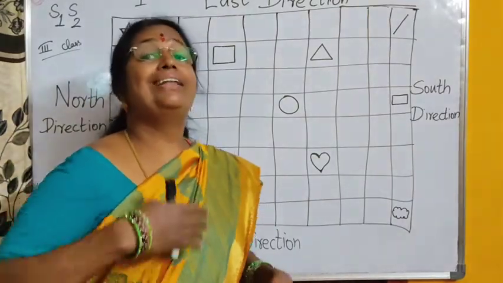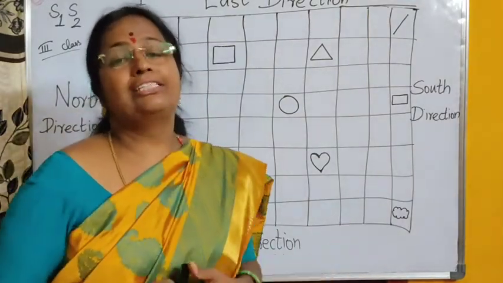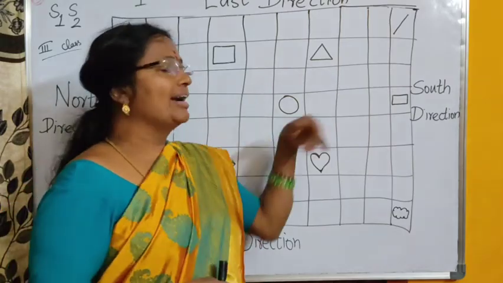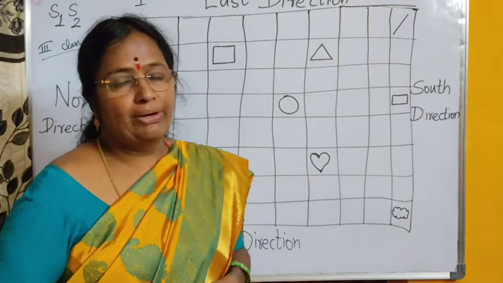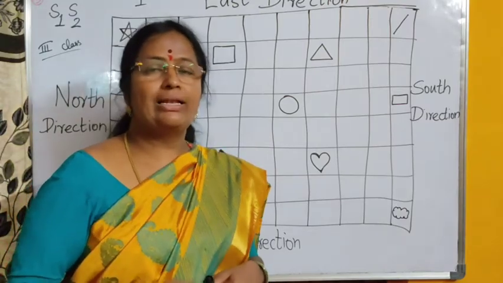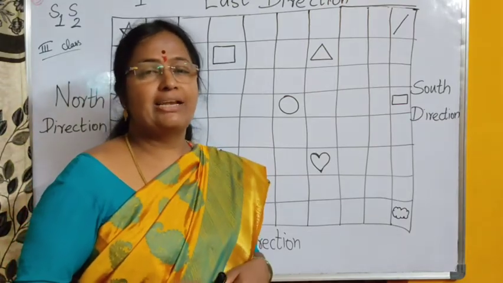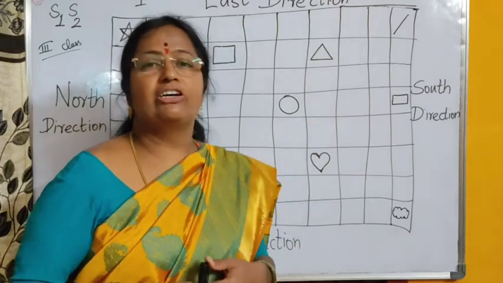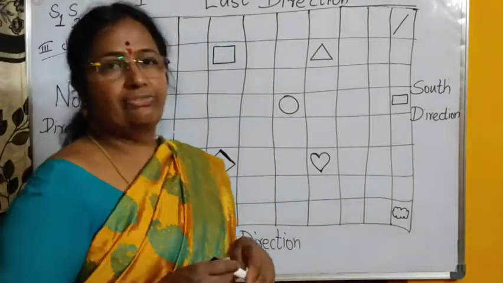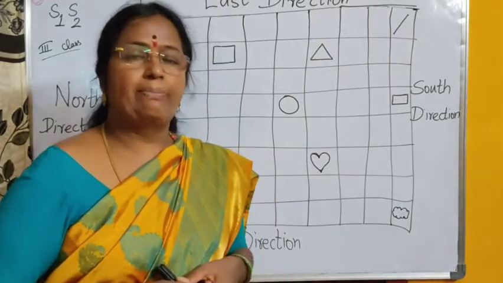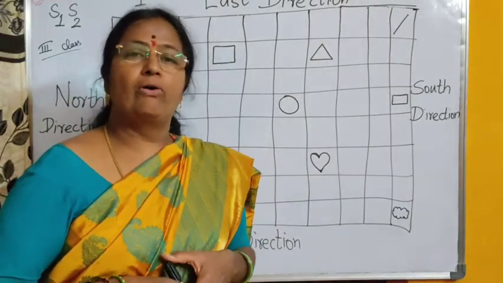Now let us try to do this activity. We have to find the directions. Okay, how to do this? All of you open your workbook. This is S1 of block 16. The name of this worksheet is left, right and east, west, I think. I'll tell you the page number. All of you open to this.